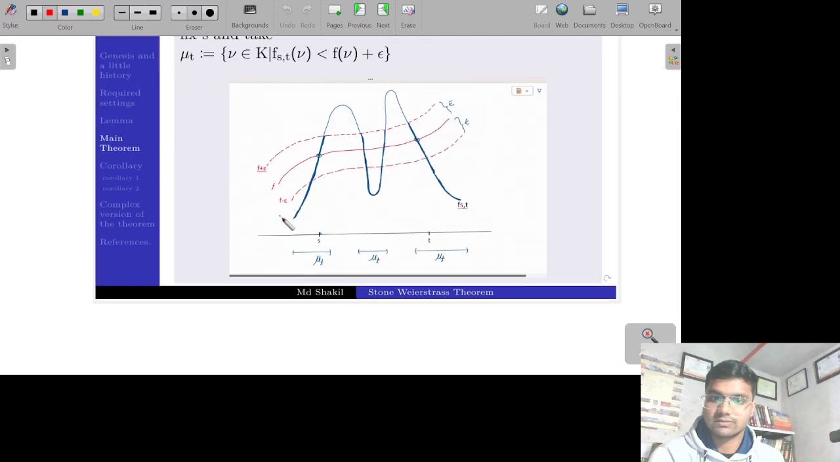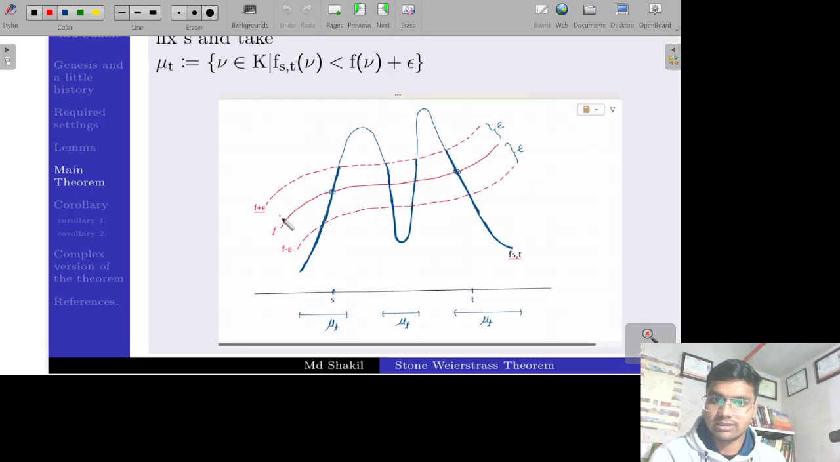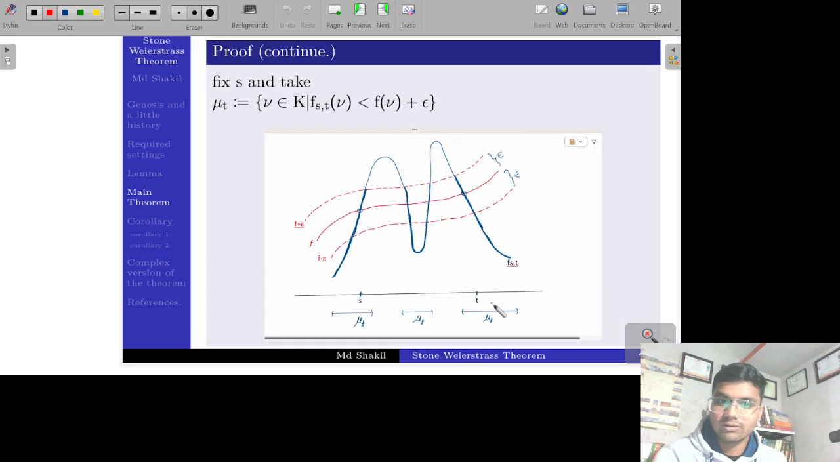See how you can visualize this. As we see in the earlier picture, this is f_st. This is f plus epsilon, the upper dotted red line. So the part of the function which lies below f plus epsilon, the points corresponding to this part, these points and these points and these points, collect all those points and call them the set mu_t.